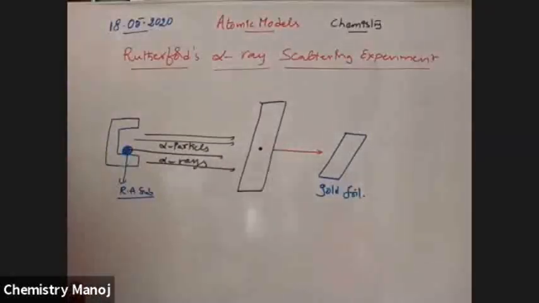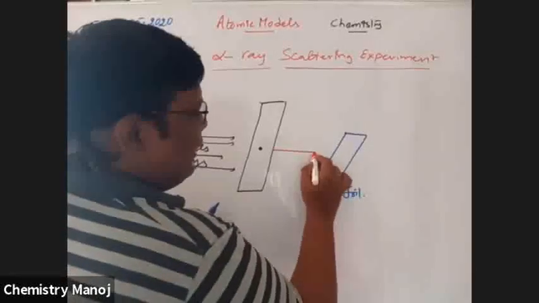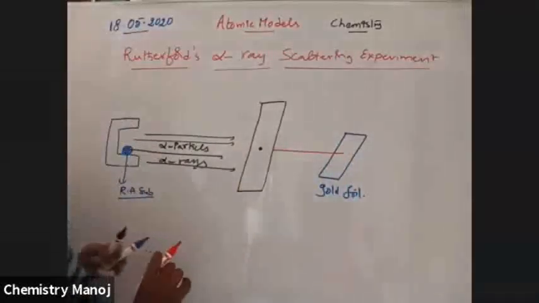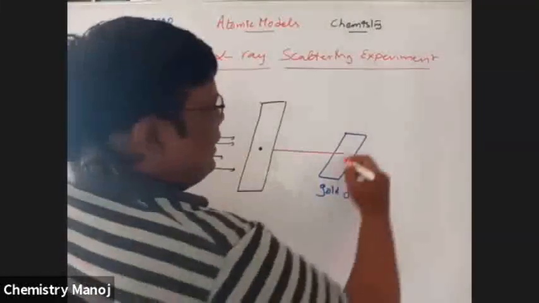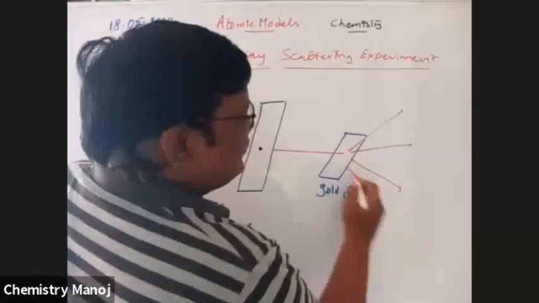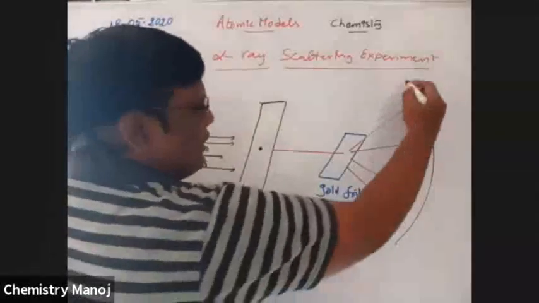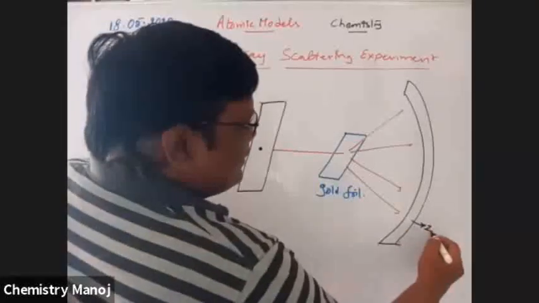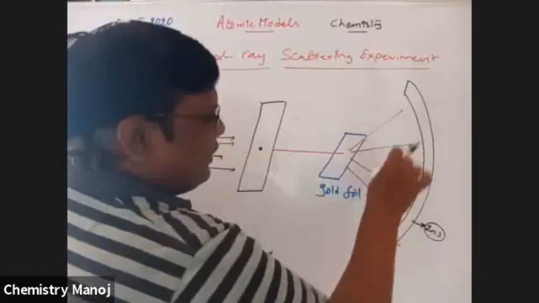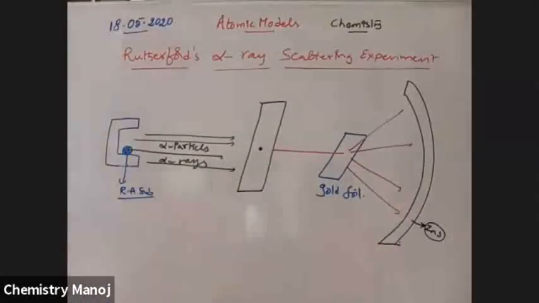After the thin gold foil, these rays are diverted. They are all collected by taking a ZnS screen. Brightness is observed when an alpha particle strikes the surface. This is the experiment conducted by Rutherford.